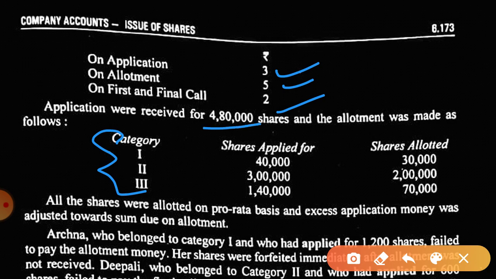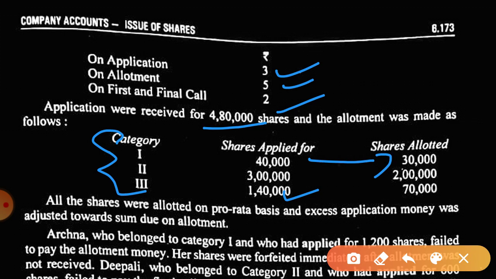So the applications came for 4 lakh 80,000 shares and against those, 3 lakh shares were given. In this manner, 40,000 shares were applied for. There may be a few persons who have applied, so collectively they are 40,000. They fall in the first category and to them 30,000 shares were given. To the second category, 3 lakh was applied and 2 lakh was given, and in the third category 1 lakh 40,000 shares were applied and 70,000 were given.